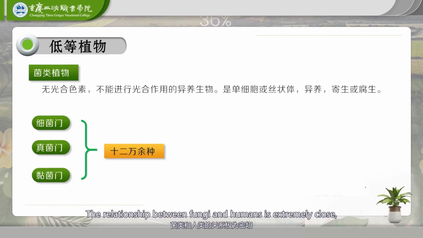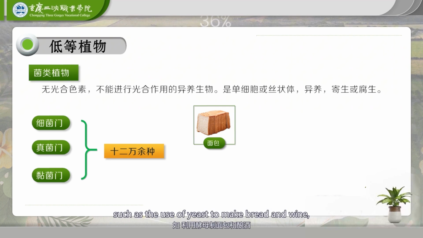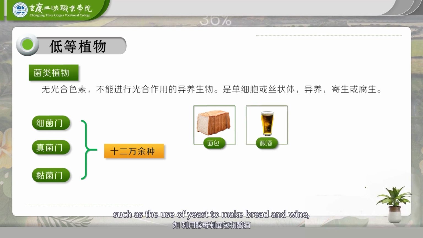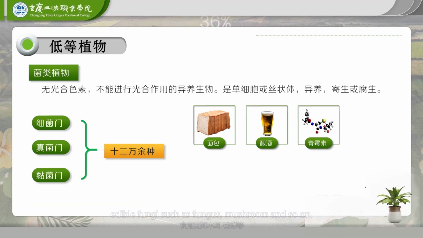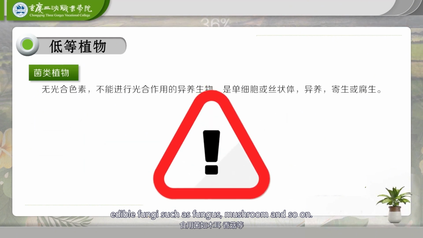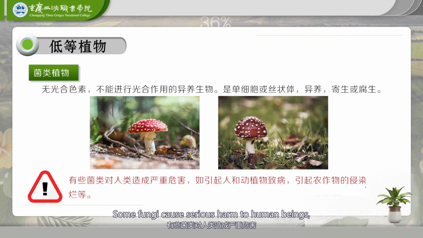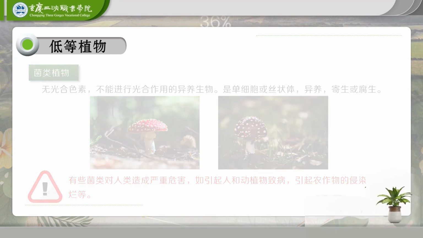The relationship between fungi and humans is extremely close. Many species can be used as food or medicine, such as the use of yeast to make bread and wine, extracting drugs from mold, such as penicillin, and edible fungi such as fungus, mushroom, and so on. Some fungi cause serious harm to human beings, such as causing human and animal disease, and causing crop infection and rot.